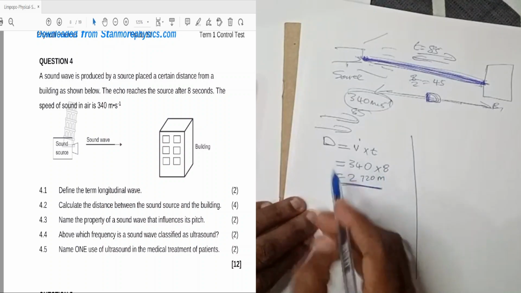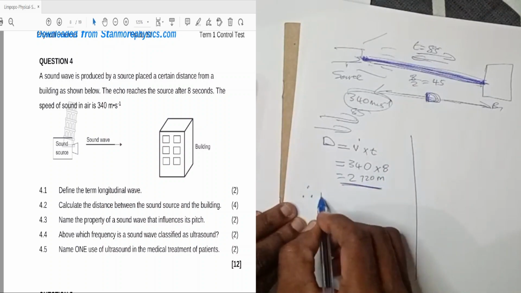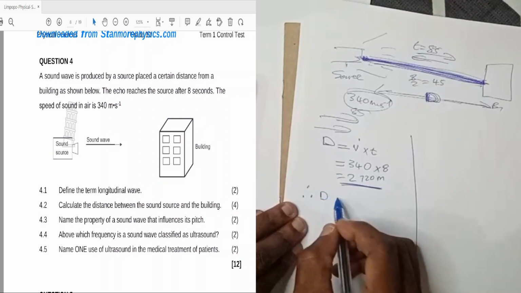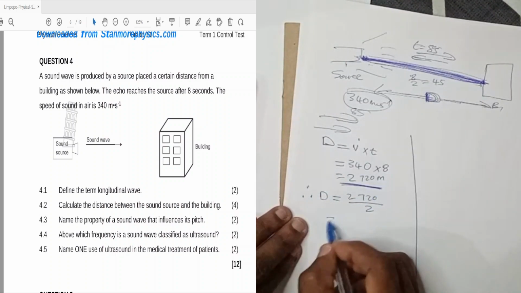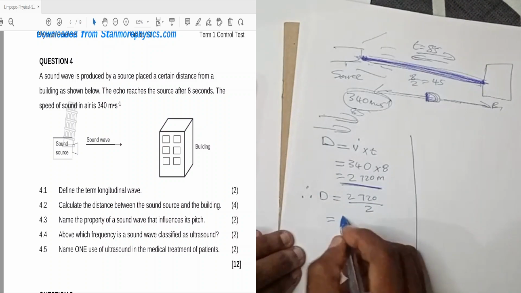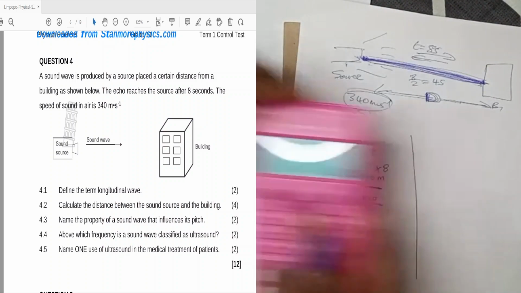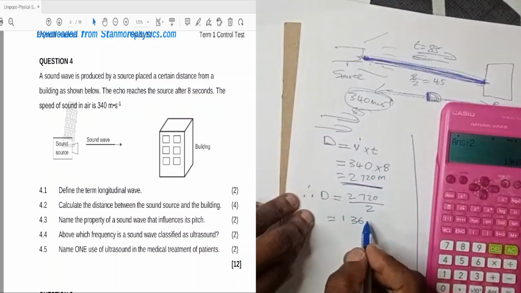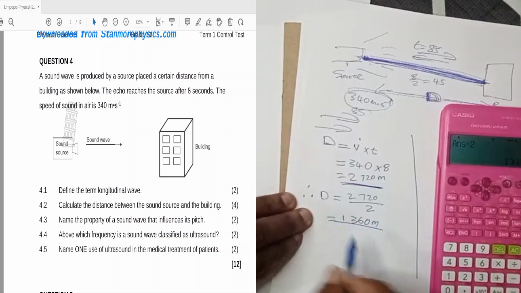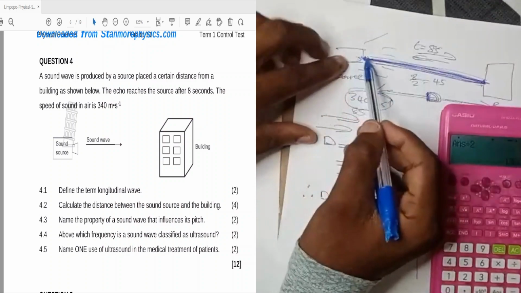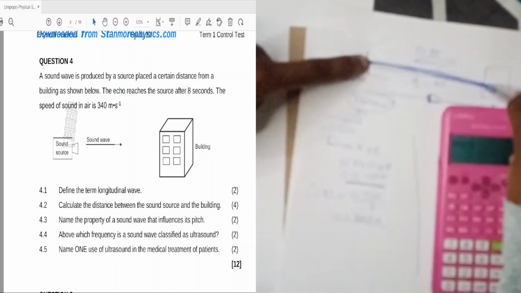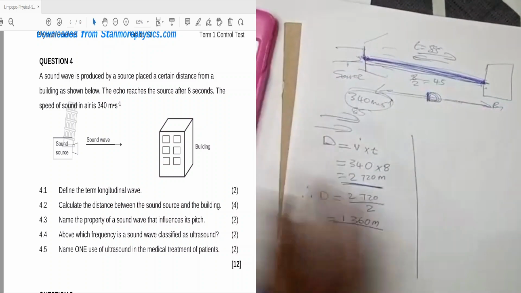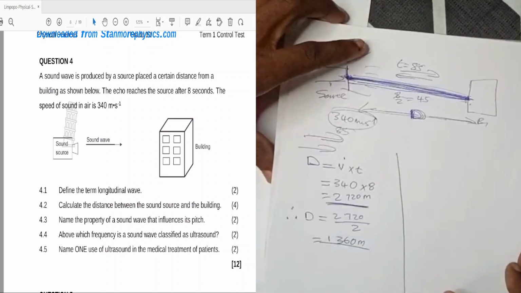So we need to say, therefore, the correct distance is 2,720 divided by 2, which is 1,360 meters. I have my calculator here. This is the distance between the source and the building, the distance for going. That's what it is. But you can also do it in this way.